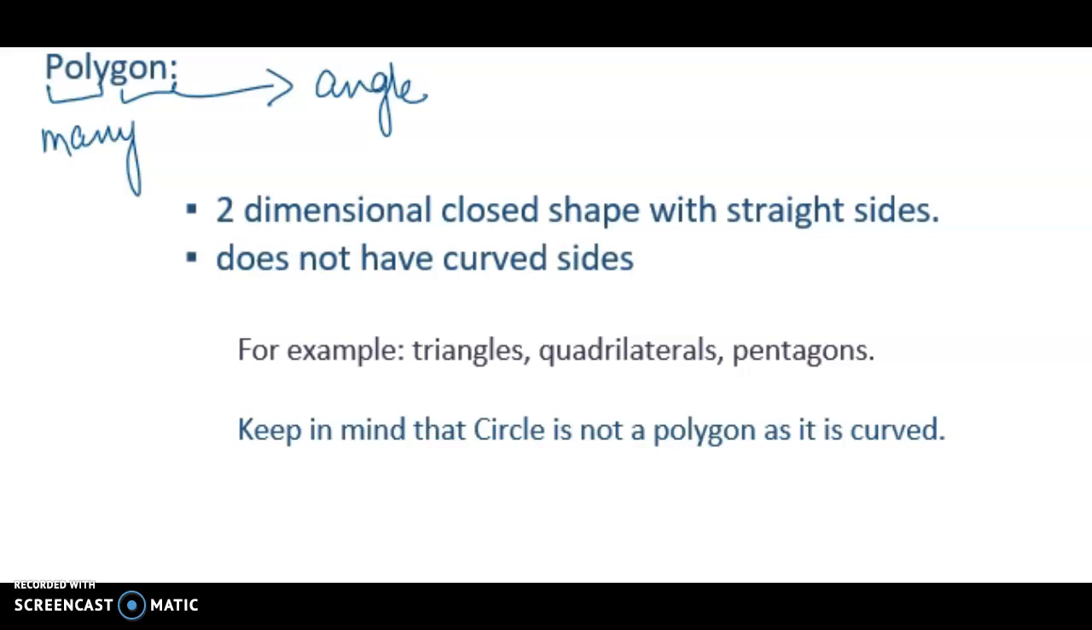There are a few characteristics of a polygon. It is a two-dimensional closed shape. Keep that in mind. It is a closed shape with straight sides and it does not have curves. For example, triangles, quadrilaterals, and pentagons fall under the category of polygon. One thing you need to keep in mind is that circles are not polygons, because circles are curved.